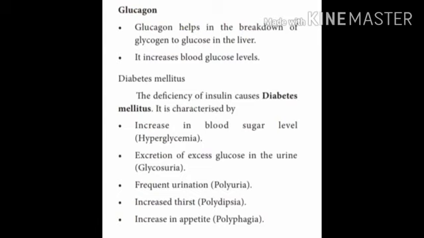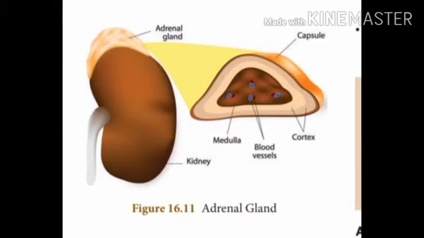Let's look into the disease called diabetes mellitus, which is caused due to deficiency of insulin. Mainly five things happen: increase in blood sugar level, called hyperglycemia; excretion of excess glucose in urine, called glycosuria; frequent urination, called polyuria; increased thirst, called polydipsia; and increase in appetite, called polyphagia. The next gland is the adrenal gland, which is located above the kidney. You can see in the picture, on top of the kidney you find the adrenal gland.